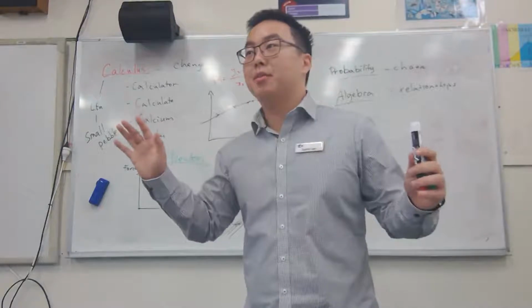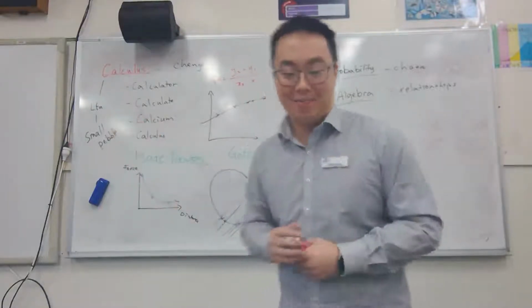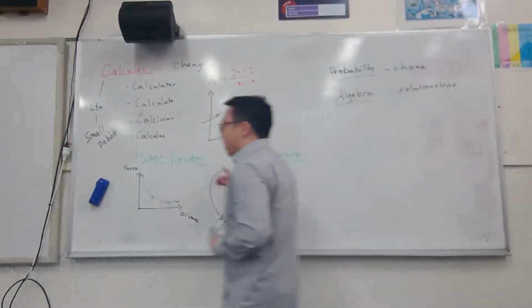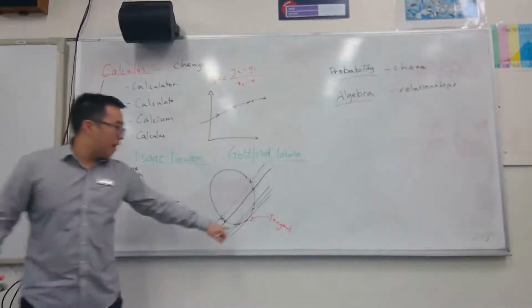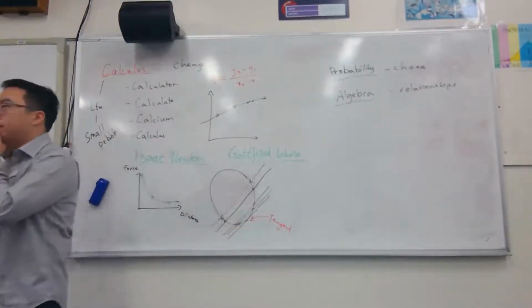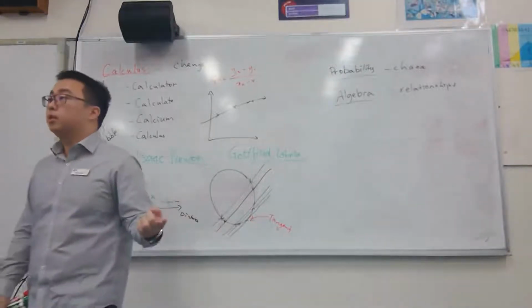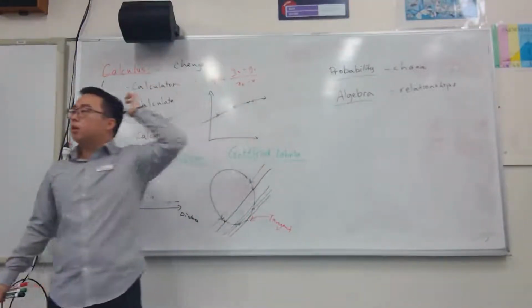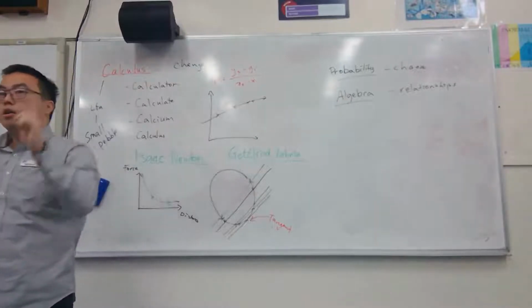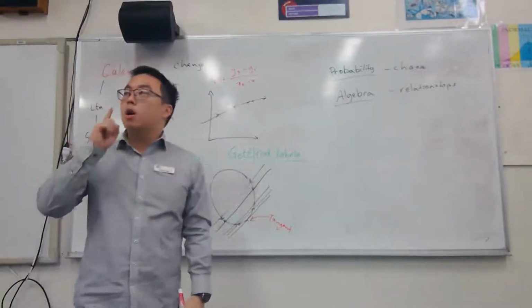Yeah, I feel like I've lost some of you. Are we all good? Okay, let's continue. So, what is the difficulty of finding the gradient of this tangent right there? We only have 1 point, don't we? Because it only intersects the curve at 1 point. Can we use this gradient formula when there's only 1 point? You can't. But my question is, why not?